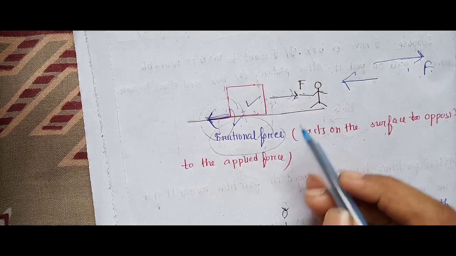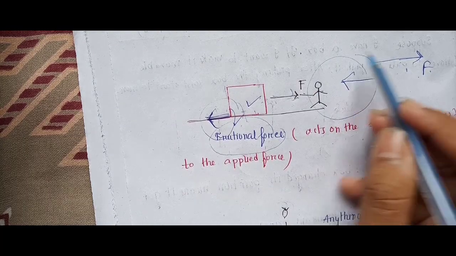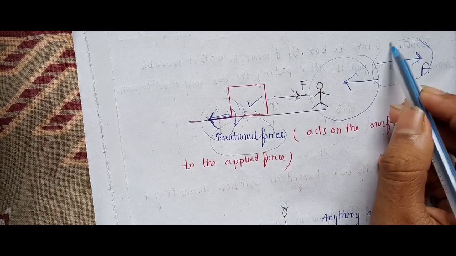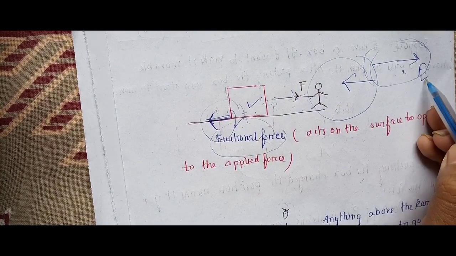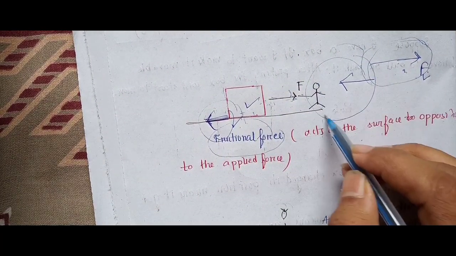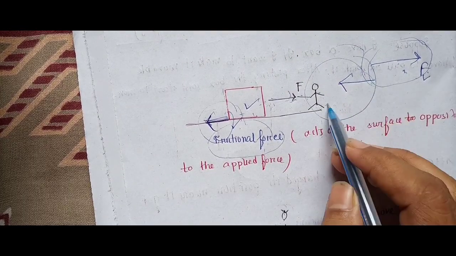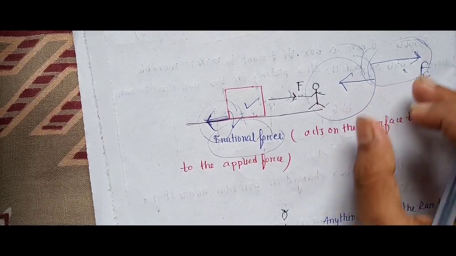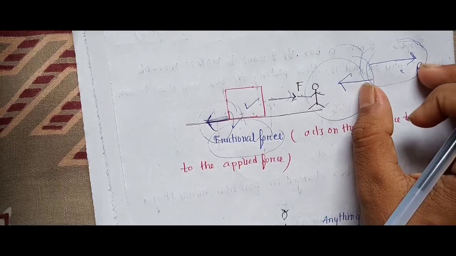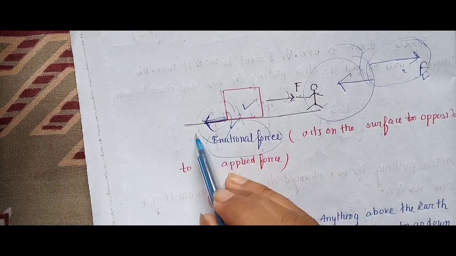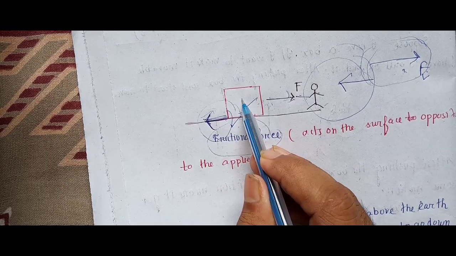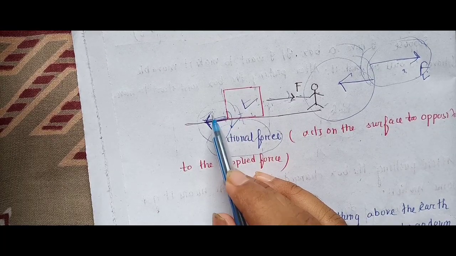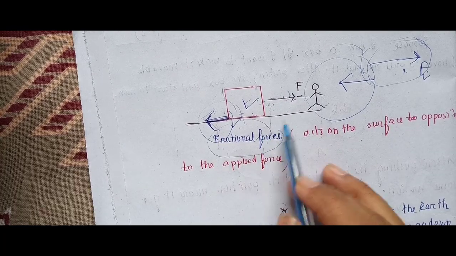Because there is something that is resisting its motion. You want to give the box motion by applying force, but there is another force acting to resist this motion, that is, to stop your force. This is basically our frictional force. It acts on the surface of the object, in the direction opposite to the force applied. This is frictional force.